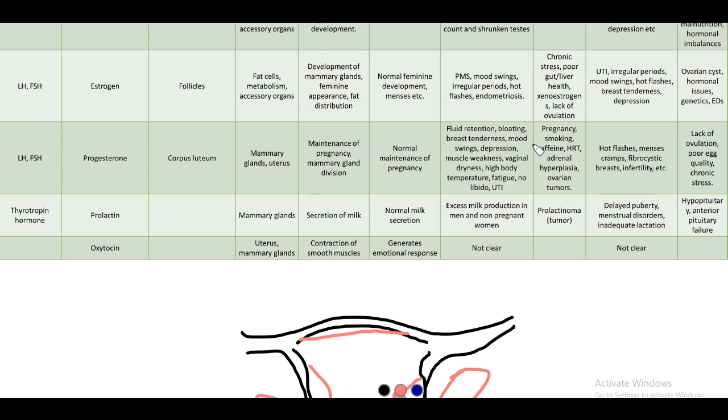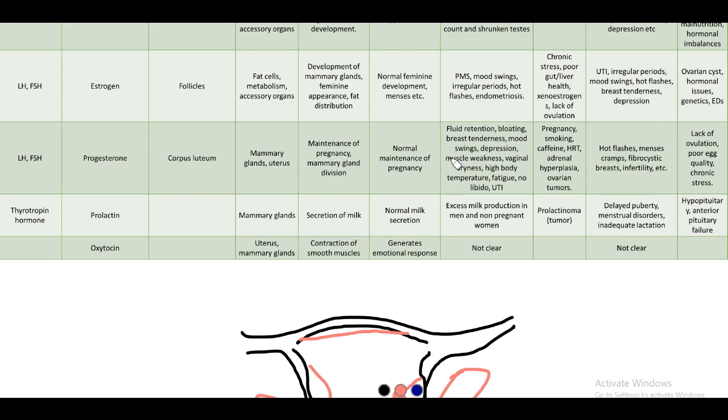Normal maintenance of pregnancy. If too much is seen, as in pregnancy, then fluid retention, bloating, breast tenderness, mood swings, depression, muscle weakness, and so on are seen. Fluid retention happens because it is one of the problems with progesterone. It actually retains fluid in the body. In pregnancy also you might have seen people become very swollen, and bloating is seen. Bloating is because it impairs the gut function. To help in more mineral absorption, the intestinal functions are slowed down by this progesterone. This causes bloating. And breast tenderness, because there is rapid division of the mammary gland, breast tenderness happens.